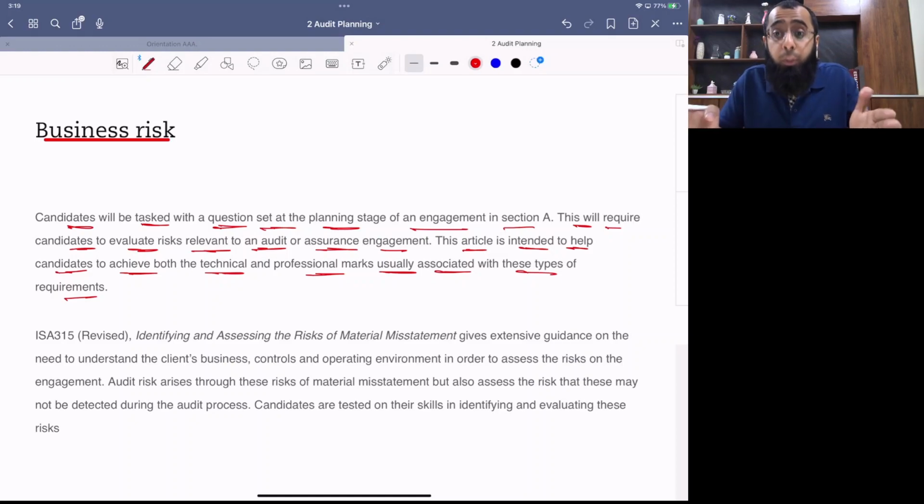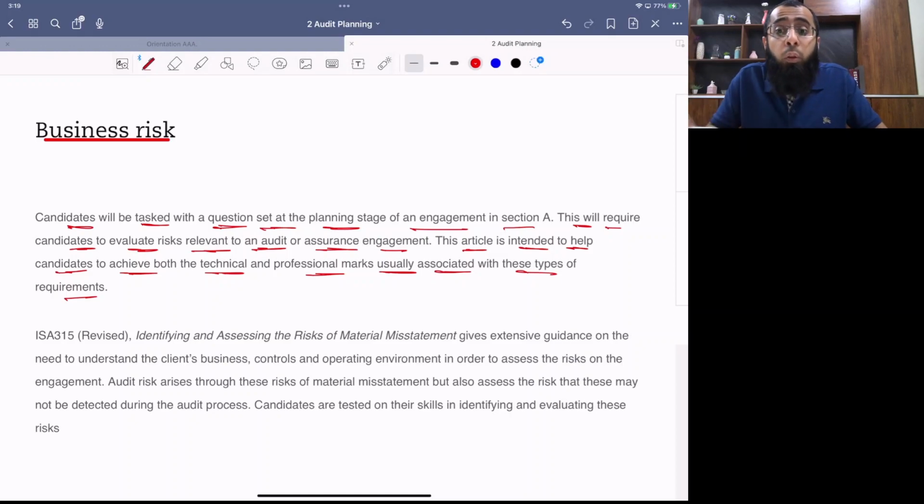So we have already discussed that audit planning question will come in question number 1 and it represents 25 to 30 marks in total, the audit planning. Now within audit planning, risk assessment represents 20 to 25 marks. Remaining marks will be from theory areas of audit planning, like you can discuss issues relating to materiality, audit strategy, audit program. Okay, we look at those areas also.